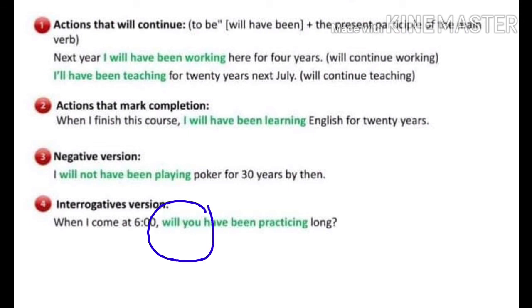Like in any other interrogative sentence, here also we are interchanging the position of the auxiliary and the subject. Will comes in front of the subject. When I come at 6 o'clock, will you have been practicing long? Will is the auxiliary, it is in front of the subject you. So children, this is how you should use future perfect continuous tense.